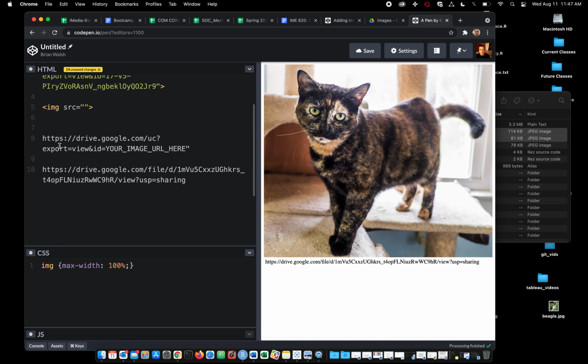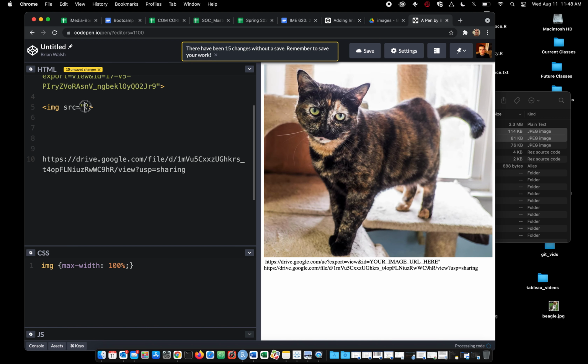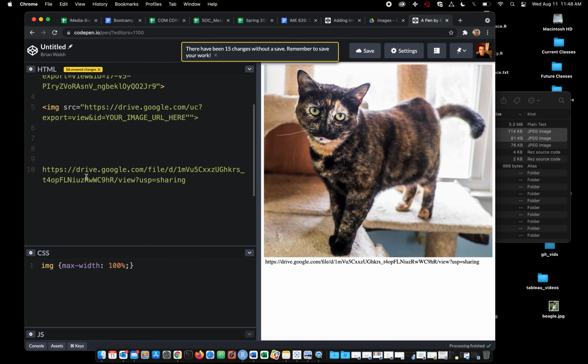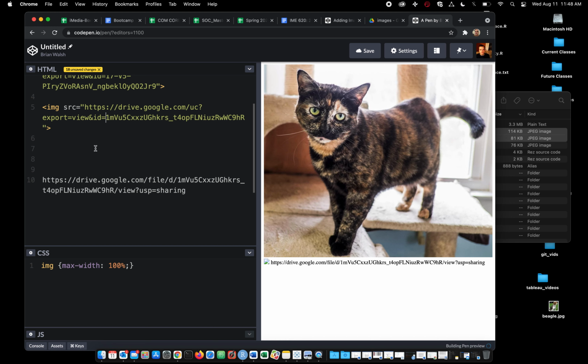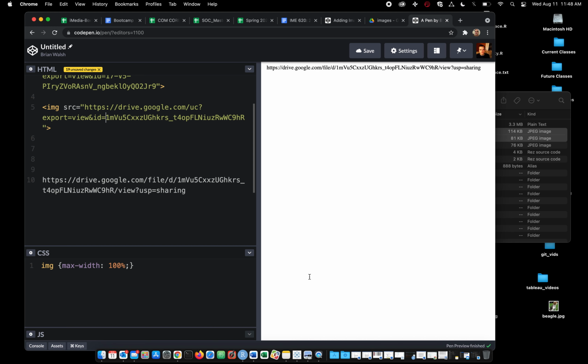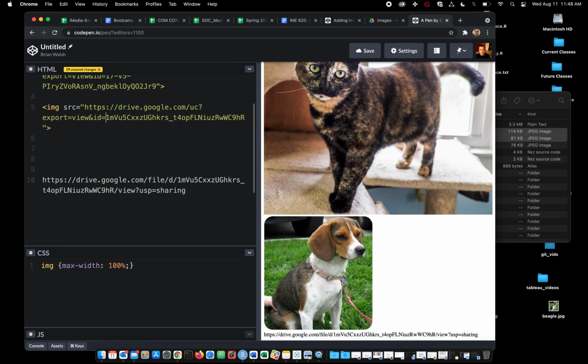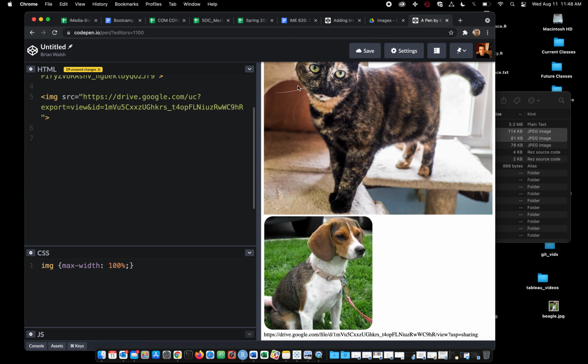So now we got two weird, confusing things. I'm going to take this that says your image URL here and put it in there. And it looks like I got too many little closing brackets. Yeah, and now we need to grab this pile of gibberish. Let's see, copy, paste. It looks like I missed a letter there. And hopefully, yeah, we get it out. And I'll get rid of this junk.